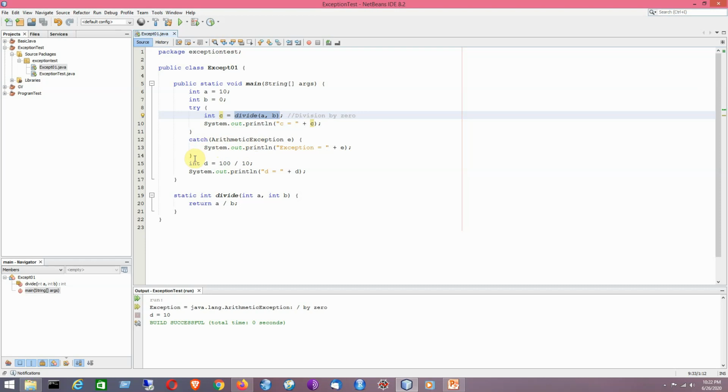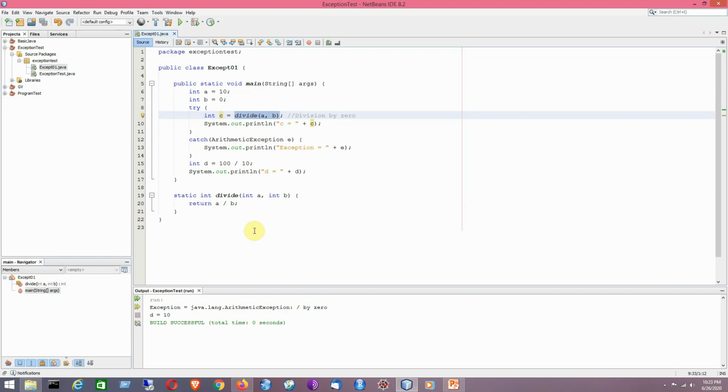So exceptions can occur during our program, especially at runtime, but by writing a corresponding kind of exception handler, in terms of try catch block, we can confine the exception and it should never be propagated, and the remainder part of the code, which is legal, should be executed normally. So that is the idea. So that is the logic behind this program. I hope that you have understood the idea or concept of using Java exceptions, and how you can deal with it by using the try catch blocks.